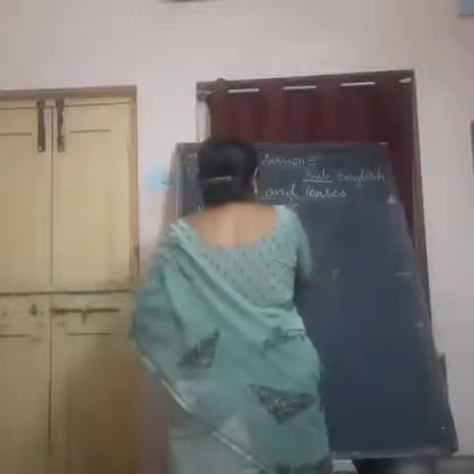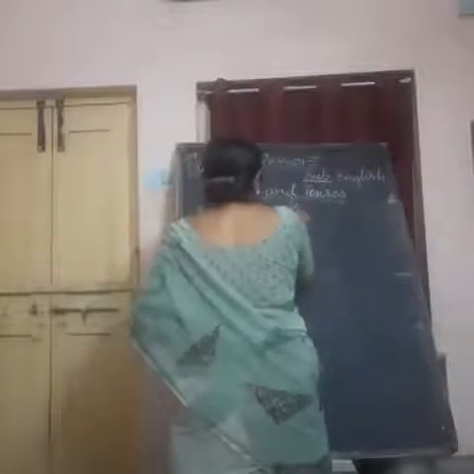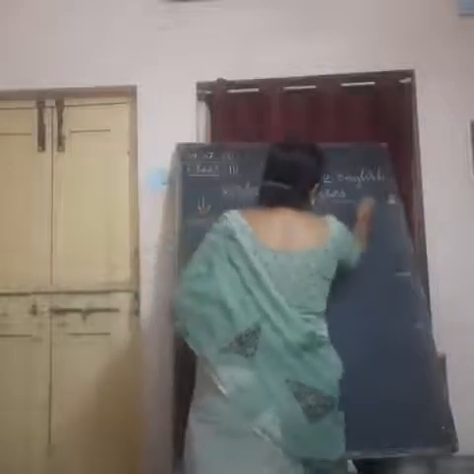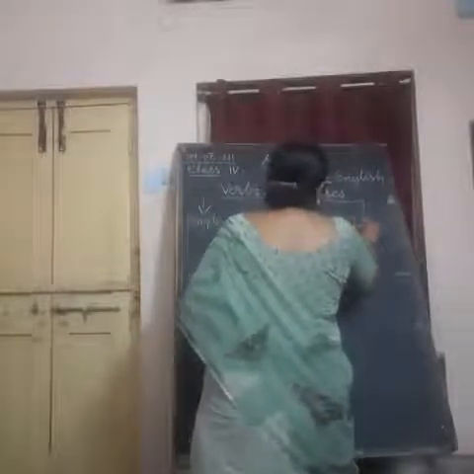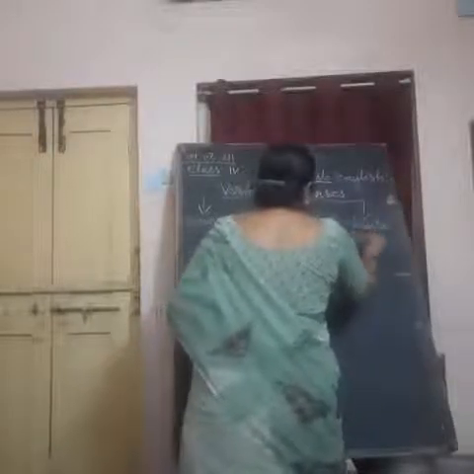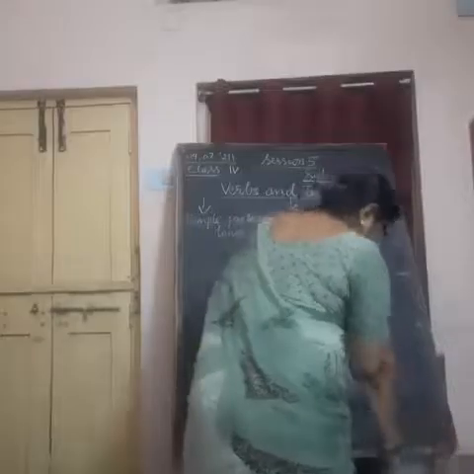And the third category is simple future tense. We are going to deal with only these things this week.